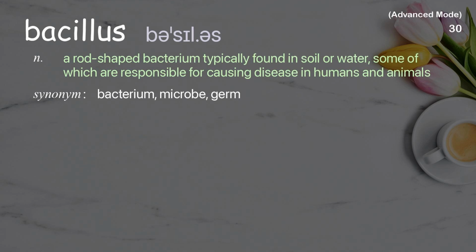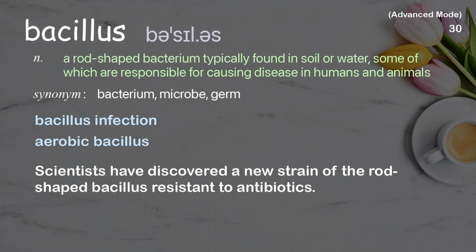Bacillus. A rod-shaped bacterium typically found in soil or water, some of which are responsible for causing disease in humans and animals. Examples: Bacillus infection. Aerobic bacillus. Scientists have discovered a new strain of the rod-shaped bacillus resistant to antibiotics.